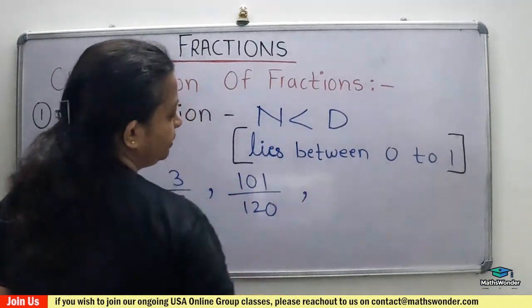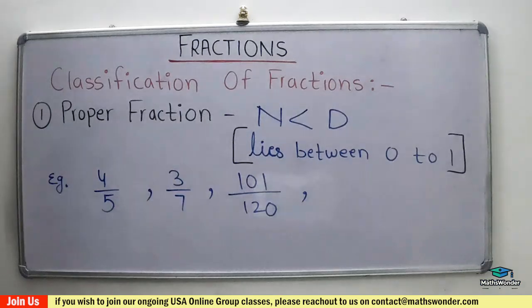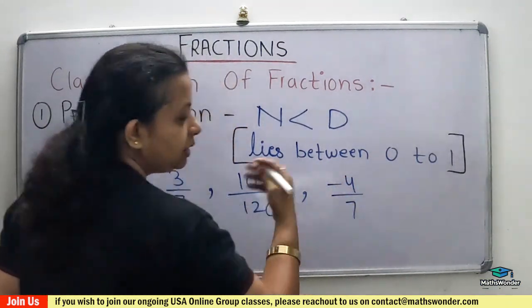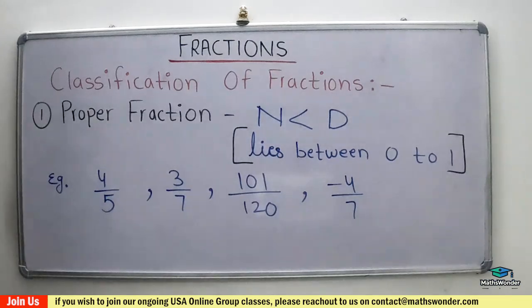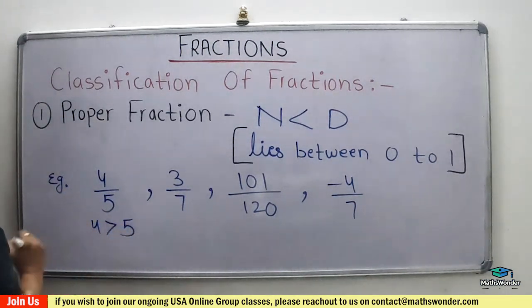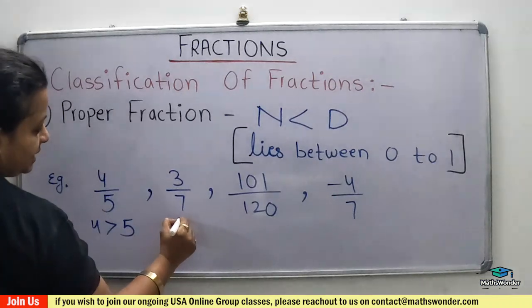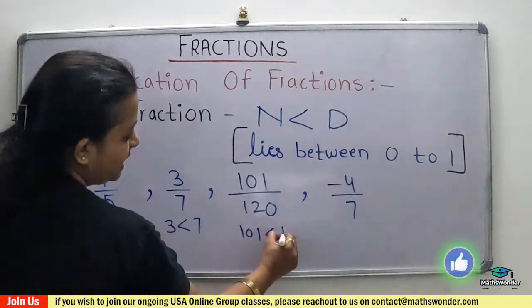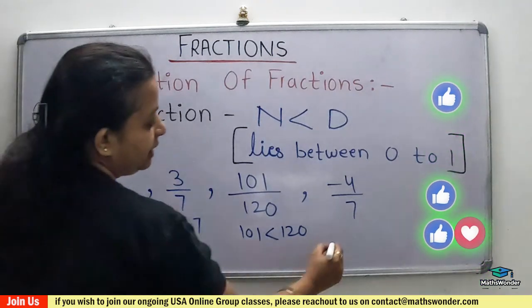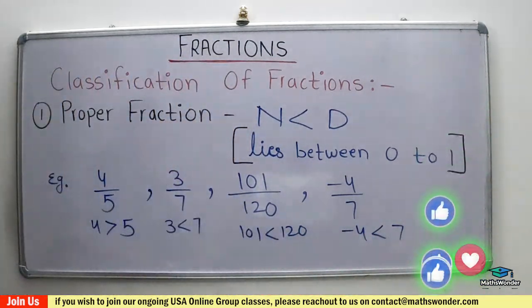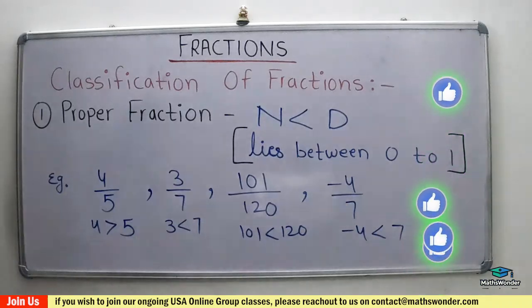Any negative number, suppose, when we learn the integers, so negative 4 over 7. So there are many like this, okay? So numerator 4 is less than the denominator. 3 is less than its denominator. 101 is less than its denominator. Negative 4 is less than its denominator. So these are called the proper fraction. Understand?